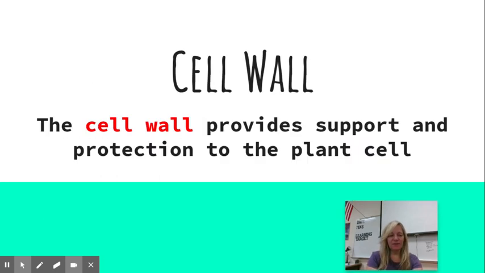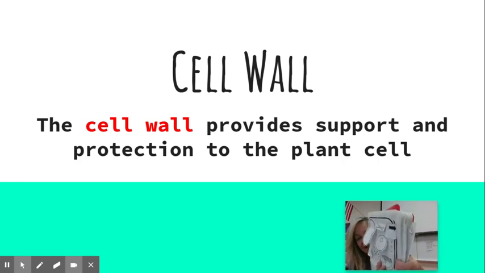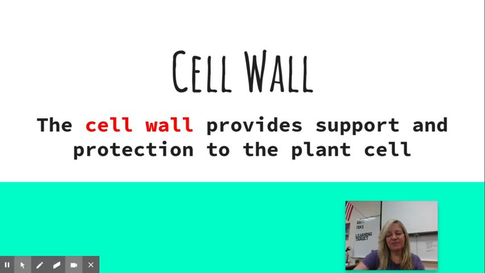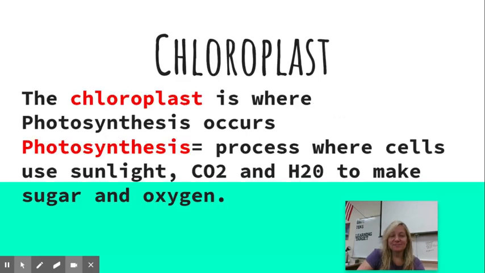All right, the cell wall. Only plants have this second line, this very outside line, and it provides support and protection to the plant. Why don't humans have a cell wall? Why don't we have cell walls lining our cells? Because we have something internally that helps provide support for us. Can you think of what that is? It's our bones, our skeletal system.